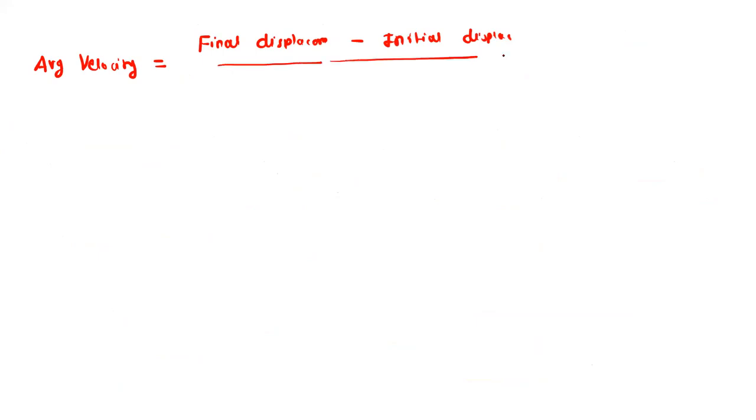Average velocity is represented as final position minus the initial position, divided by the time interval.